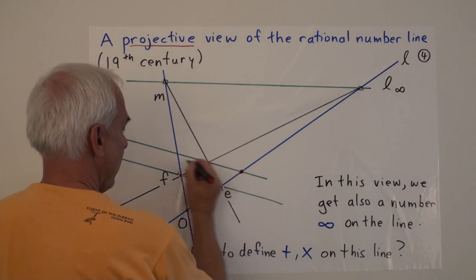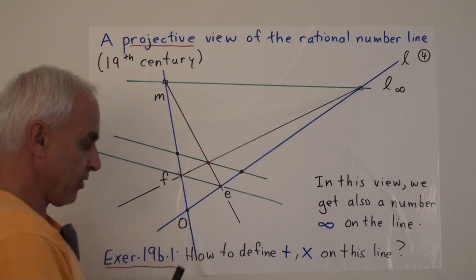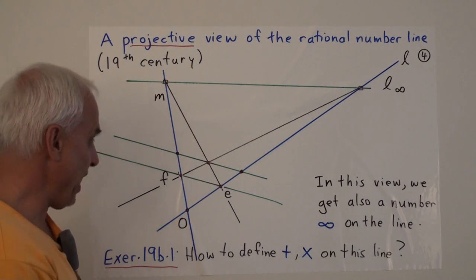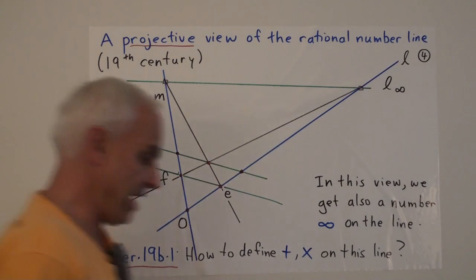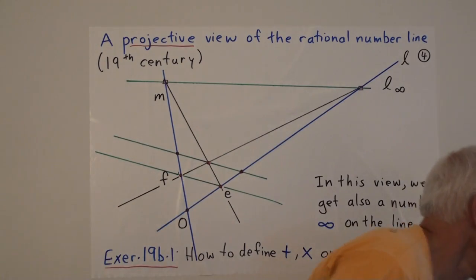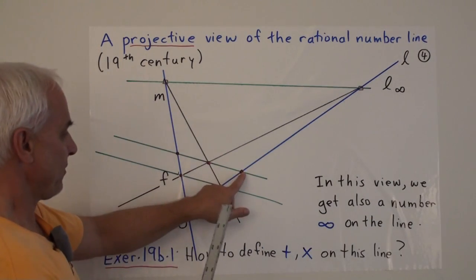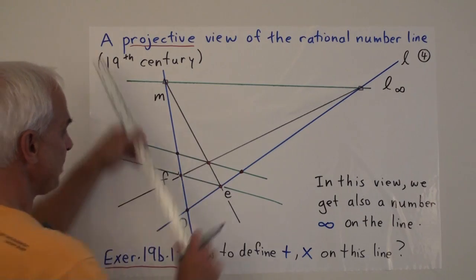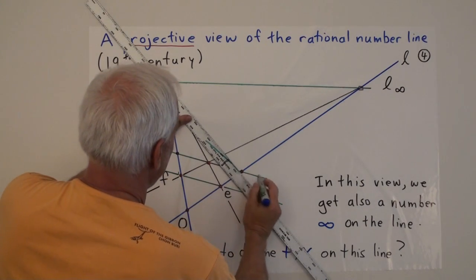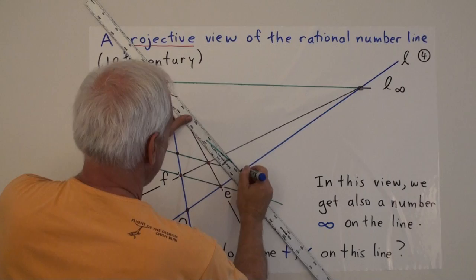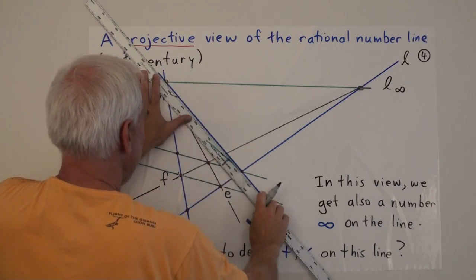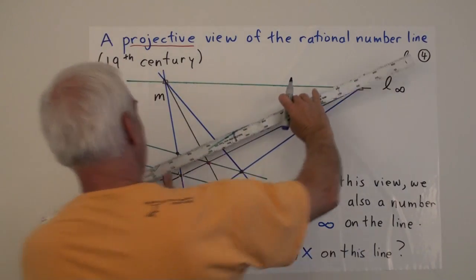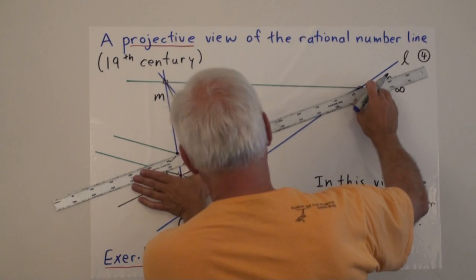Giving us then some new points, say here and here. And then we can create some new lines parallel to the ones that we already have made by, say, through that point, parallel to these lines, would be this one here. And this one here.